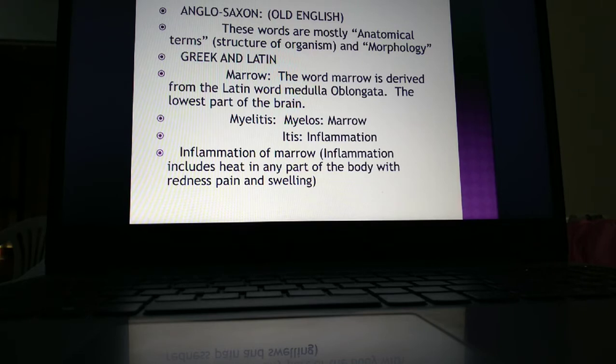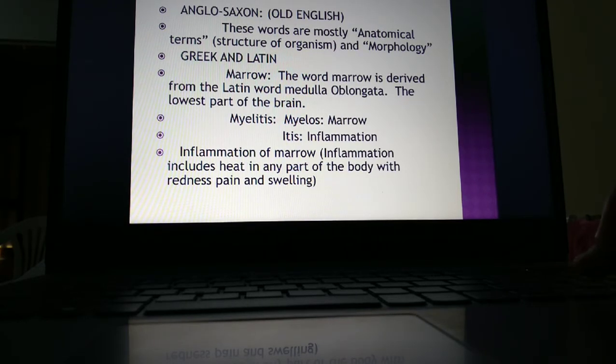What is the meaning of inflammation? Inflammation includes heat in any part of the body with redness, pain and swelling. So if the bone marrow gets inflamed, the term is called myelitis. They don't explain it as marrow inflammation, so they give a term called myelitis.